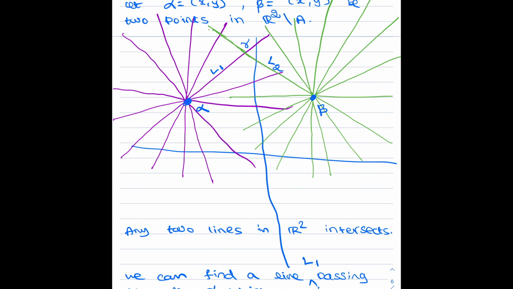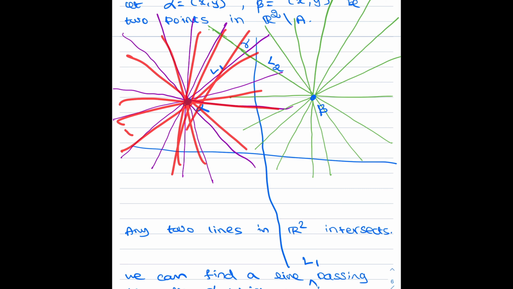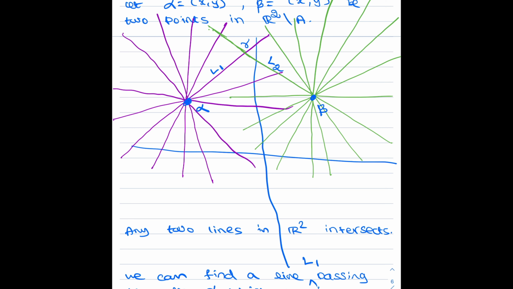Suppose this is my alpha. This is my x axis, this is my y axis, and I am looking at two points alpha and beta from the set R2 minus A. Now I look at all the lines passing through alpha. How many of them are there? There are uncountably many lines that pass through alpha. You can imagine all the lines passing through alpha. Similarly, I am considering all the lines passing through beta. How many of them are there? There are uncountably many lines passing through beta.